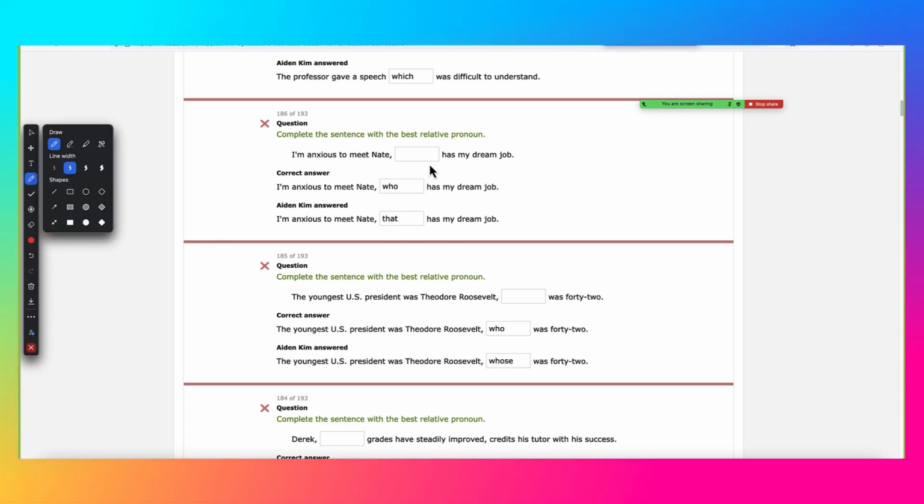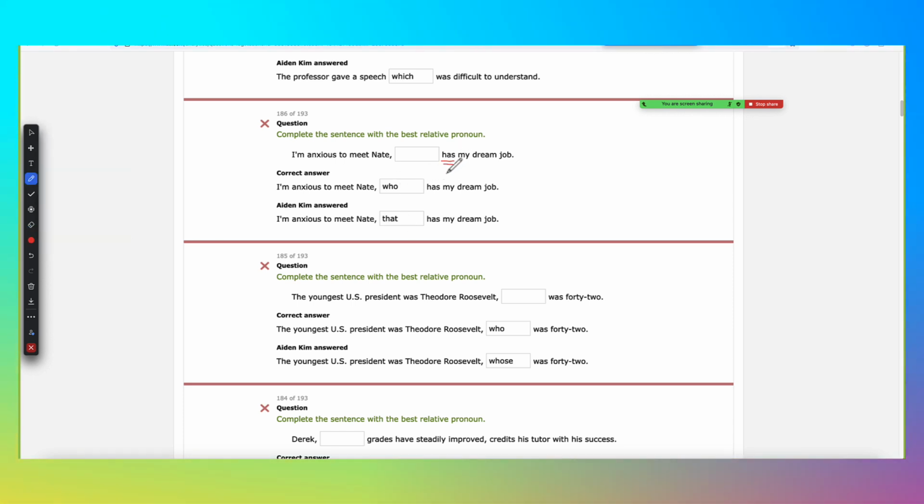We have the word verb. Instead of a subject coming, it's a verb. Then here, Nate, the person Nate, has to be used as a subject. So you have to say the relative pronoun who. It's like saying this: I'm anxious to meet Nate, and Nate has my dream job. So Nate is used as a subject in the clause after.